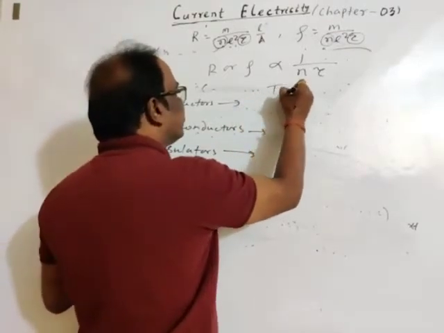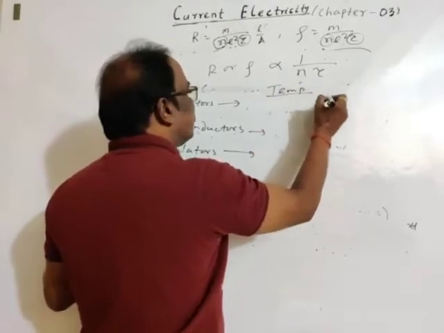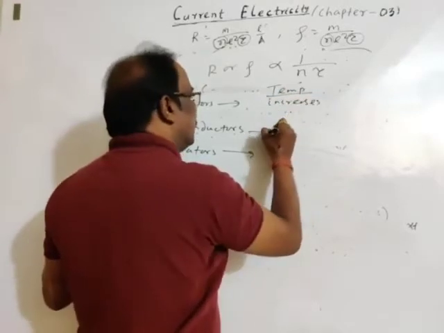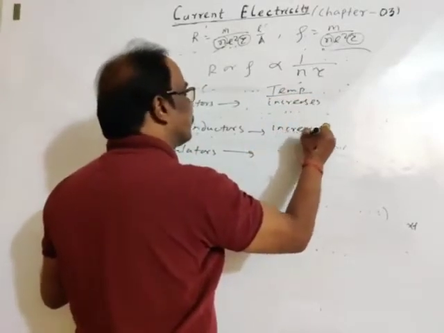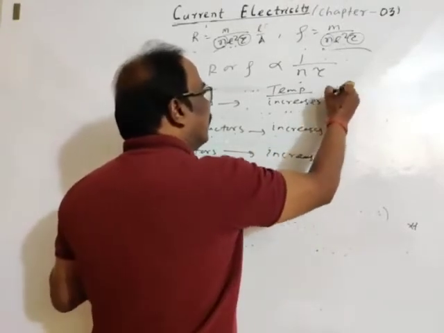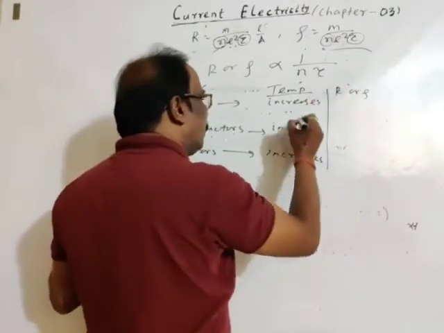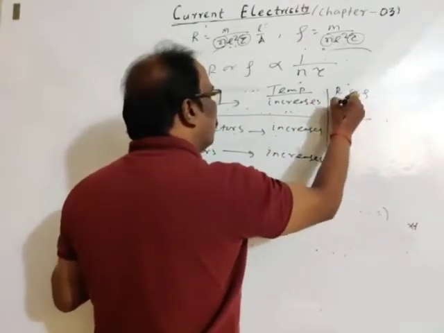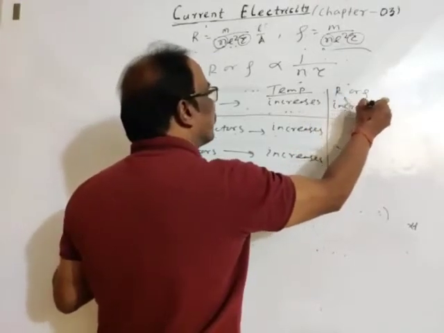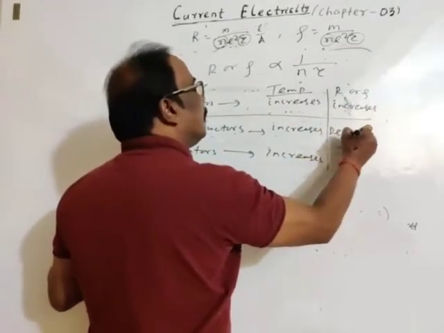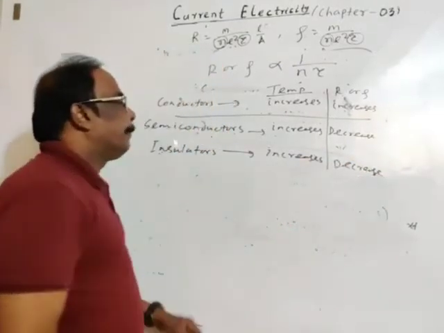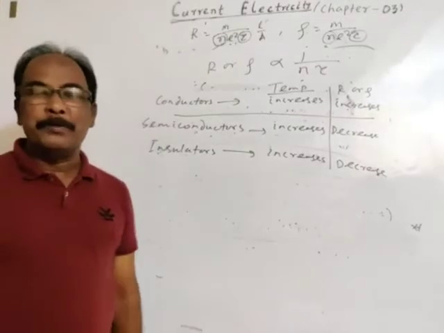Temperature increases. Okay. Then what will happen? R or rho for conductors will increase. Here decrease, and here decrease.